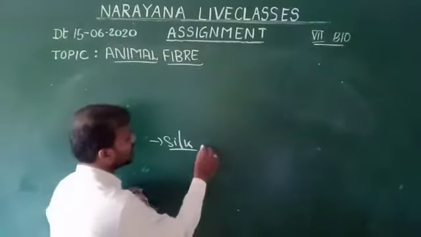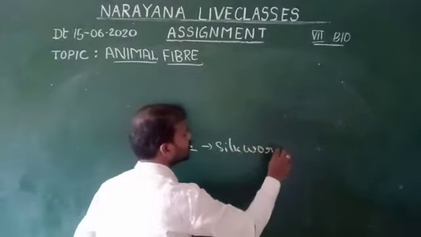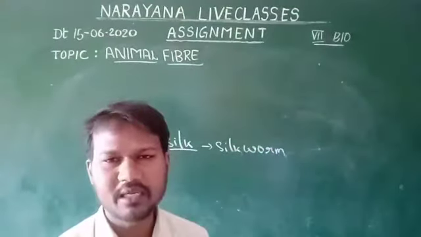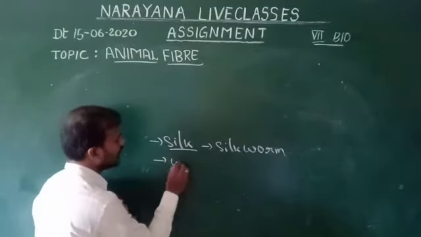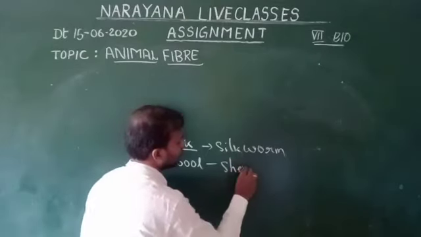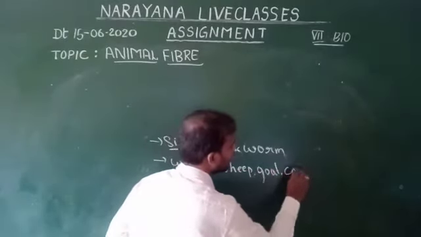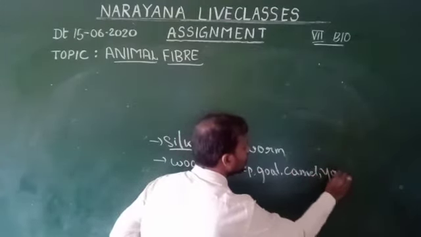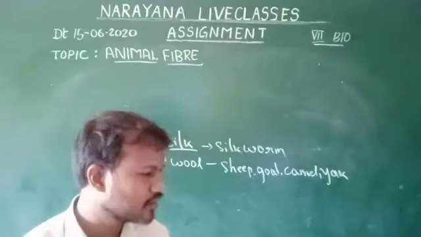Silk, we are getting it from the silkworm, and wool, we are getting it from sheep, goat, camel and yak. So these are considered as sources. I am mentioning about wool: wool is obtained from sheep, goat, camel, and yak. So these are the sources of silk and wool. That is regarding your third question.